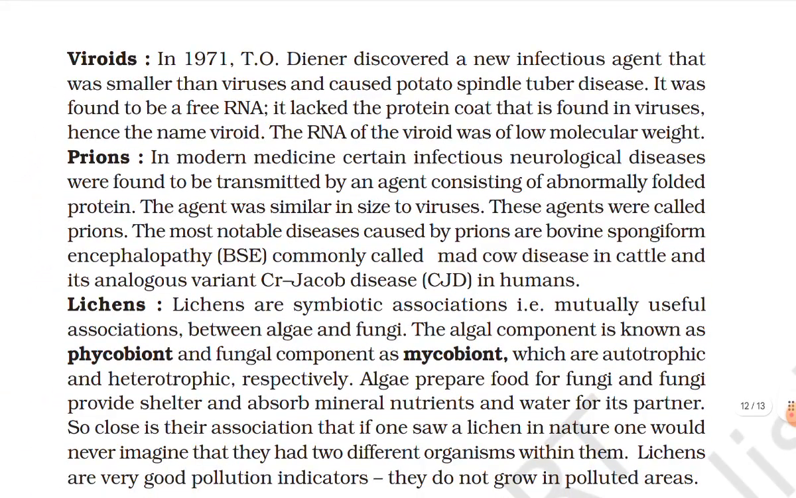Viroids. In 1971, T.O. Diener discovered a new infectious agent that was smaller than virus and caused potato spindle tuber disease. It was found to be free RNA. It lacked the protein coat that is found in viruses, hence the name viroid. The RNA of the viroid was of low molecular weight.